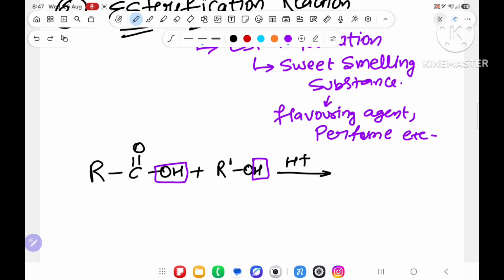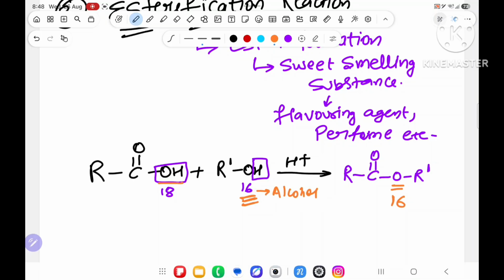So this reaction is very important. Suppose they give this as 18, an isotope of hydrogen with atomic mass 18, and this is atomic mass 16. They will form the ester R C double bond O R dash. If asked to tell about this oxygen, 16 or 18, what will you say? This oxygen, 16, is coming from the alcohol. This part you have to take care of. I will dictate the mechanism, don't worry. But this oxygen is coming from the alcohol.